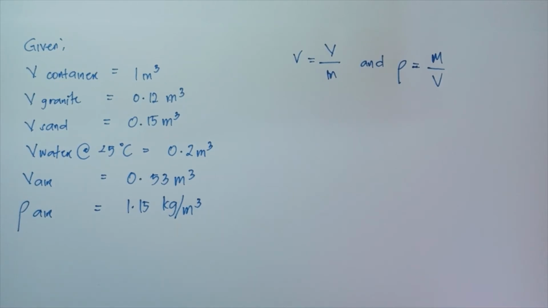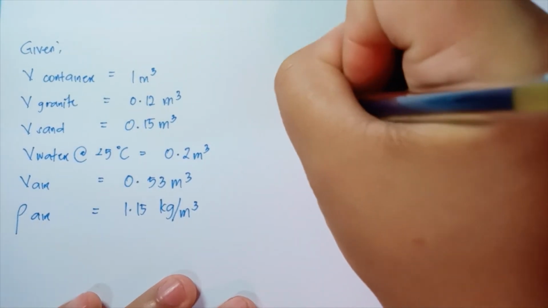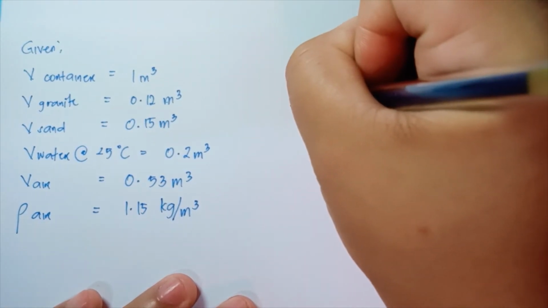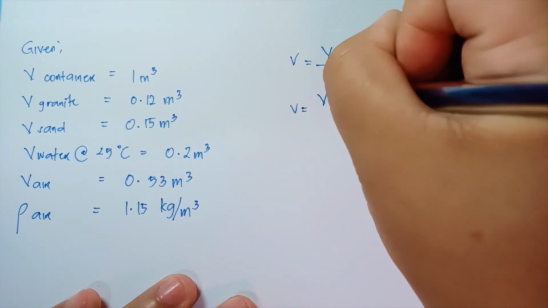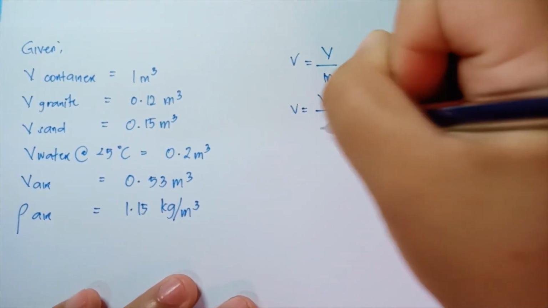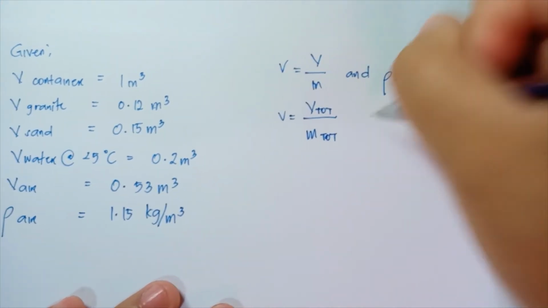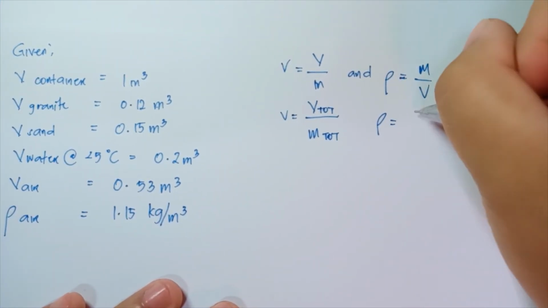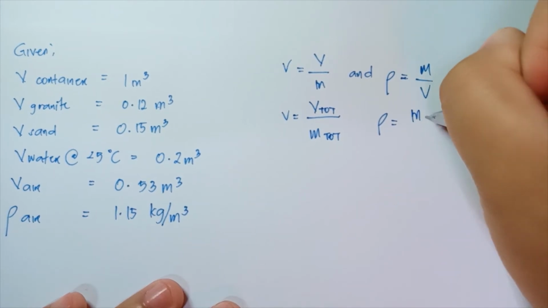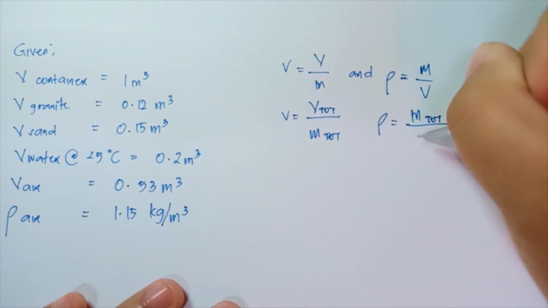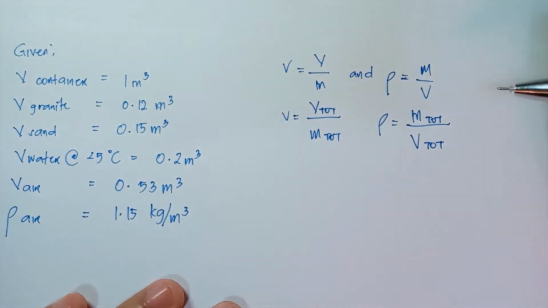And since what is asked is to find the overall or the average specific volume and density, then we get the specific volume as the total volume over the total mass, and the density as the total mass over the total volume.